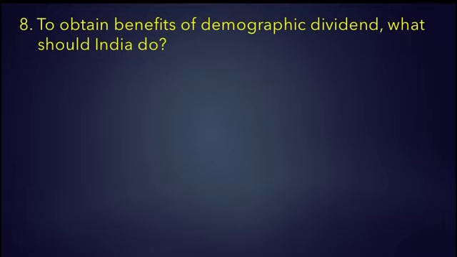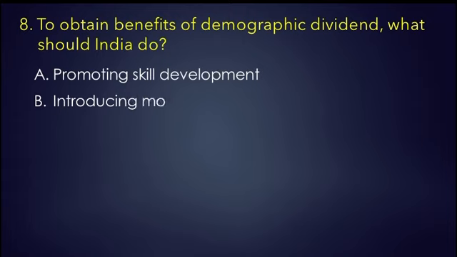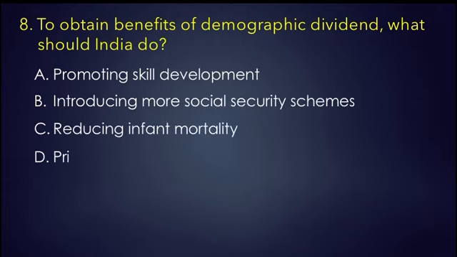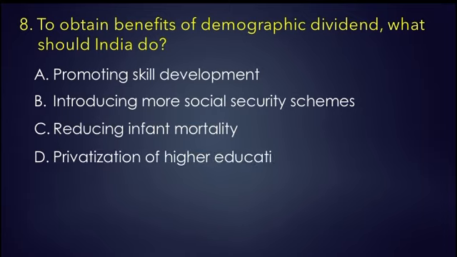Eighth question. To obtain benefits of demographic dividend, what should India do? We have options: A. Promoting skill development, B. Introducing more social security schemes, C. Reducing infant mortality, D. Privatization of higher education. The right answer is promoting skill development, because it can be achieved when the ratio of working age population is high and the dependency ratio in terms of children and elderly people is low.